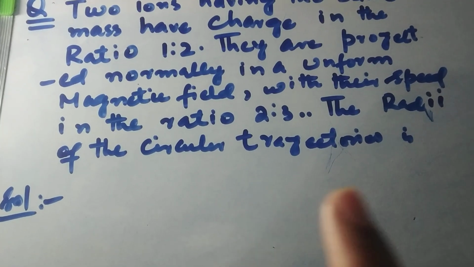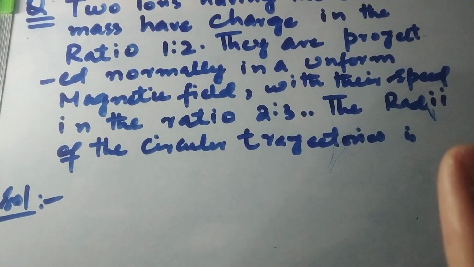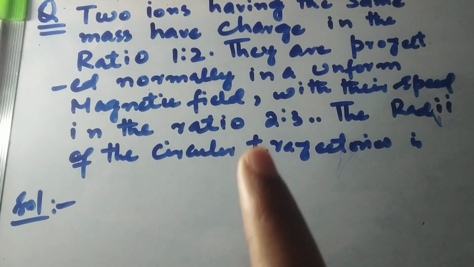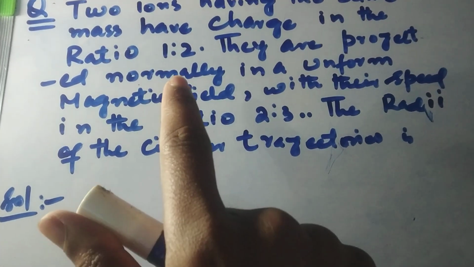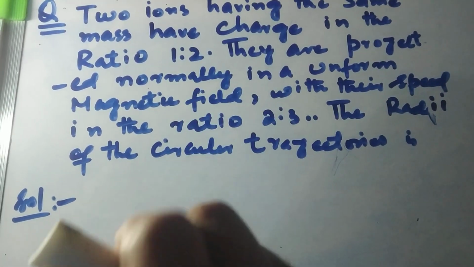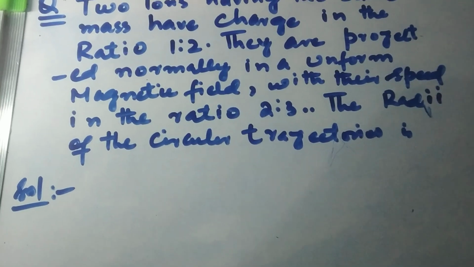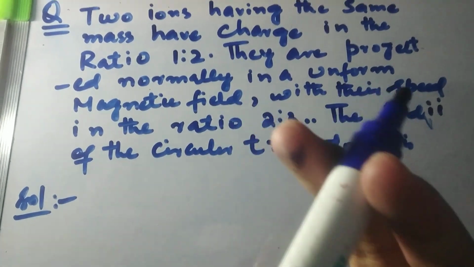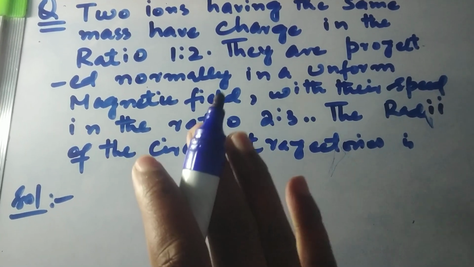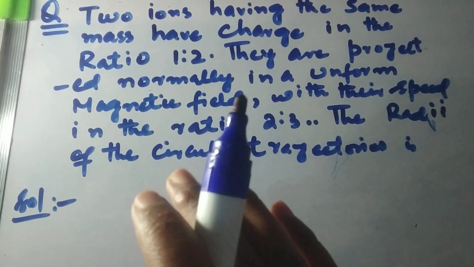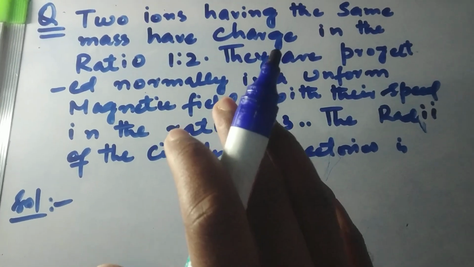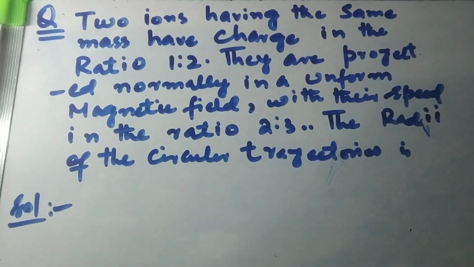In the previous video, I uploaded an important chapter of mathematics and one question from sequence and series. Here I took this question from physics, and this question is asked from magnetism, magnetic field. I took this question from a paper of Narayana, and this is a very easy question. I solved it before, and I am uploading it now because it is very easy and was asked in the JEE Mains paper. So let me solve this question.